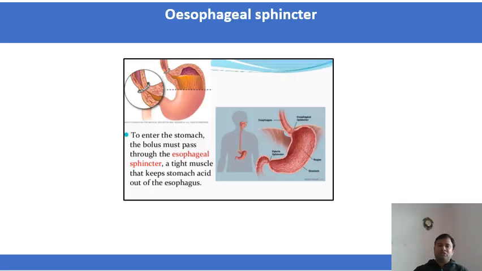I have just shown the structure of the esophageal sphincter, which is present at the junction of the esophagus and stomach. So that will help to stop the gastric acid from going from the stomach to the esophagus or through the mouth.